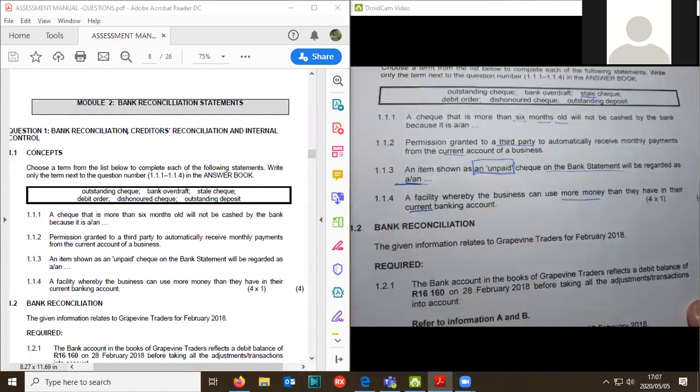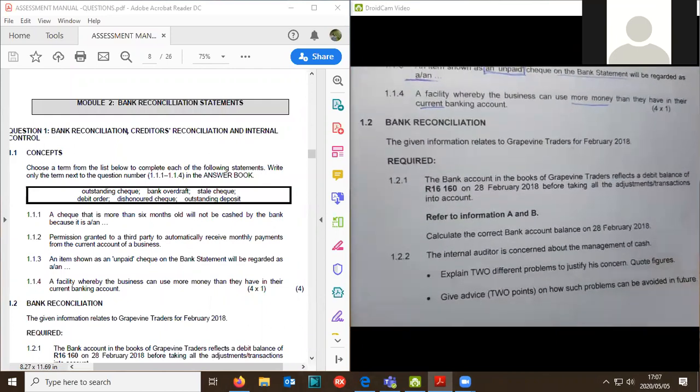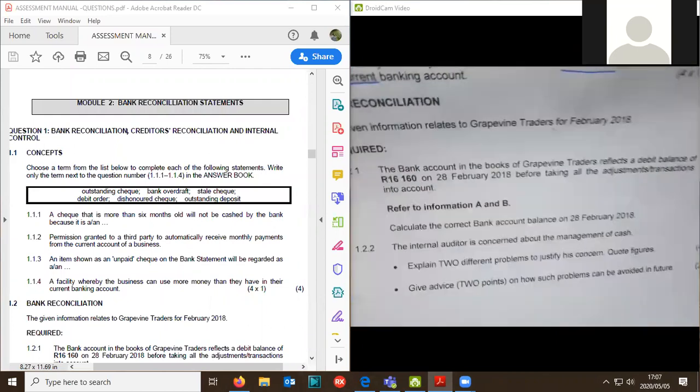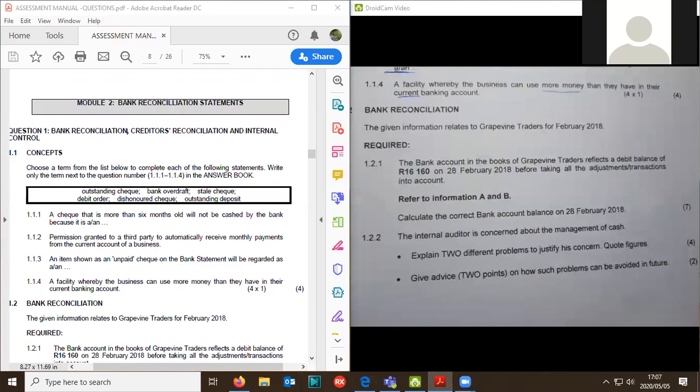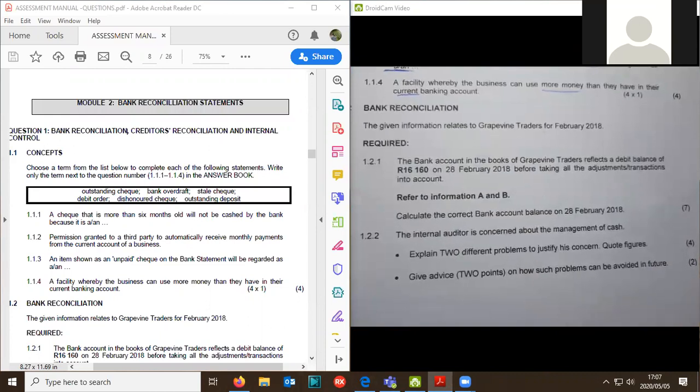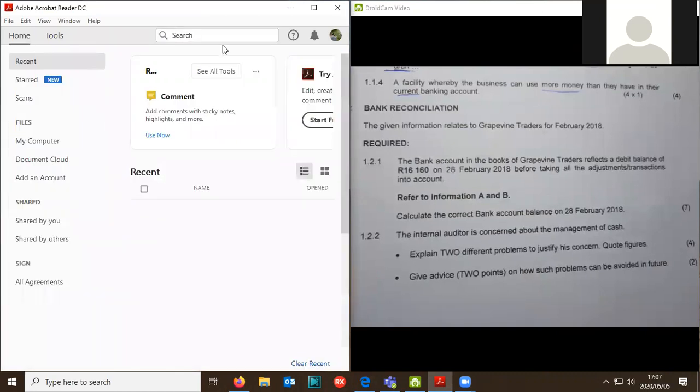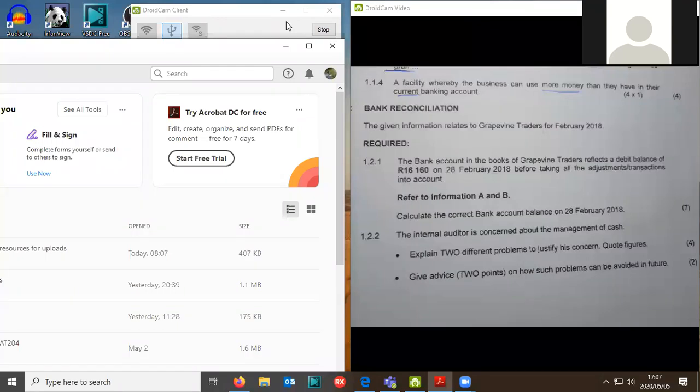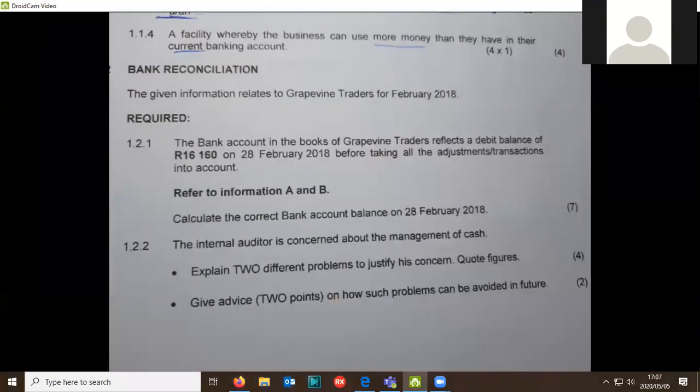So let's go on to the actual bank recon statement. Before I get to it, I'm just going to take away this thing here on the left side because we're not really using it. I'm going to make it a bit bigger, but I think the lag is going to be worse as well. Right, okay, so let's read through it.